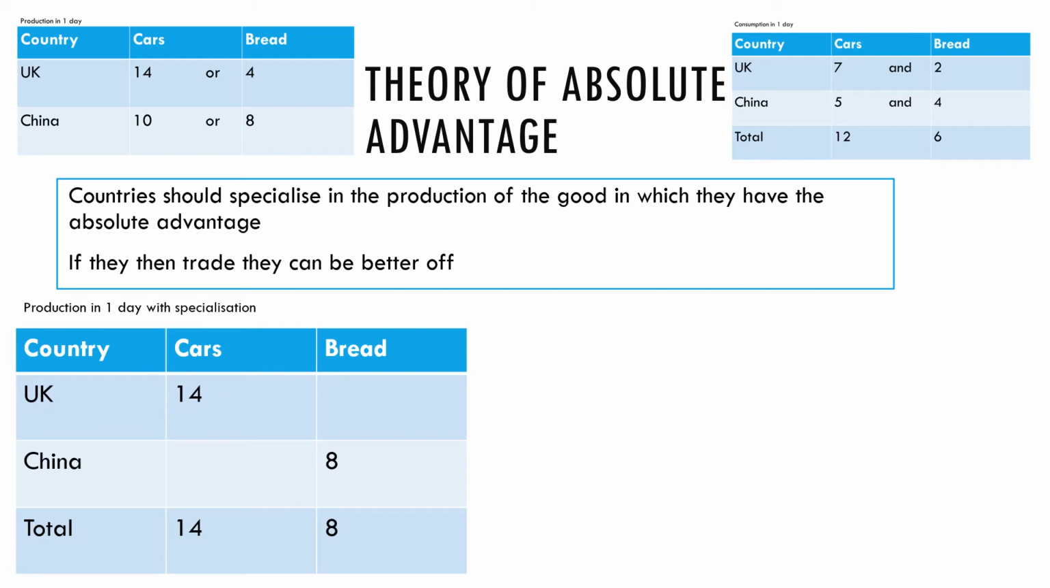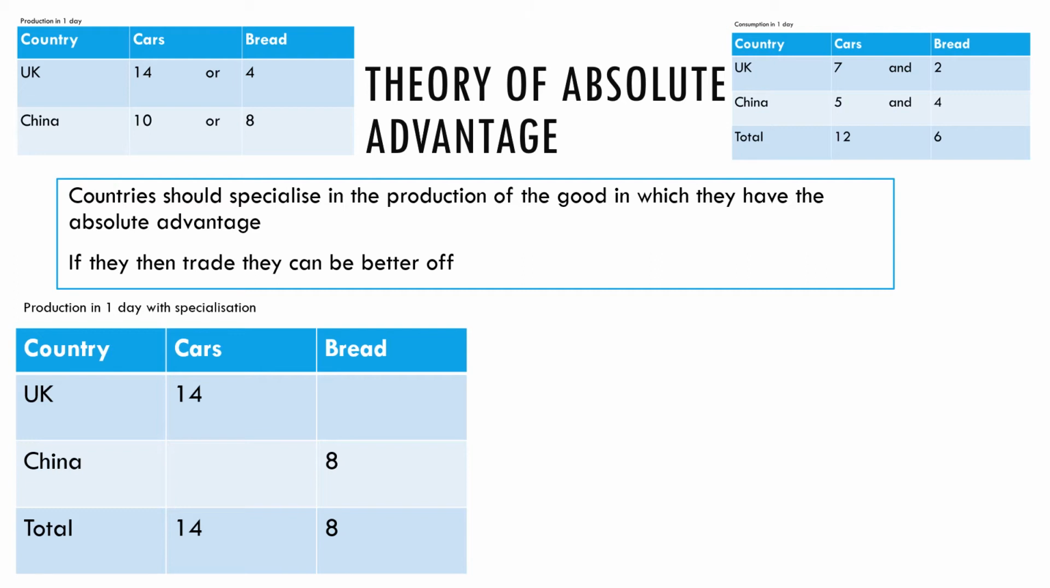Well, as we said earlier, the UK has the absolute advantage in car production and China has the absolute advantage in bread production. So if the UK was just to specialise in cars, we would have 14 cars being produced in the world. And if China just specialised in bread, we would have 8 loaves of bread in the world. Now, the question is, can we share out, can we trade?